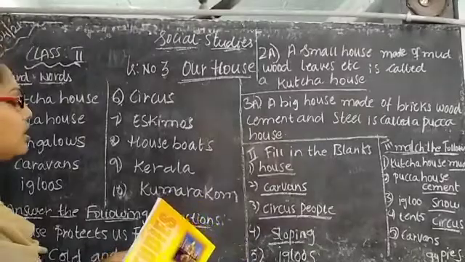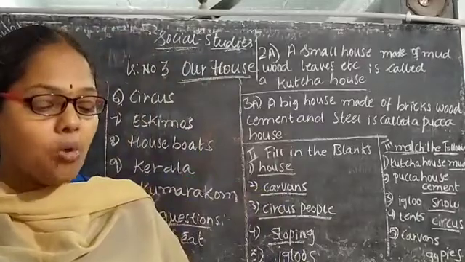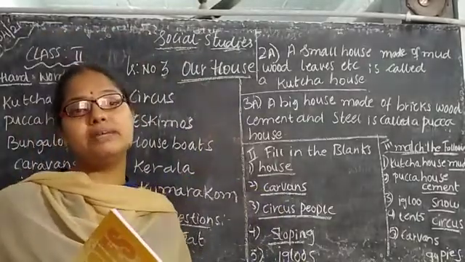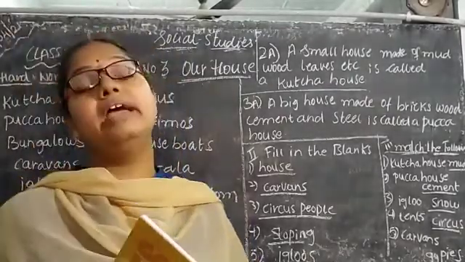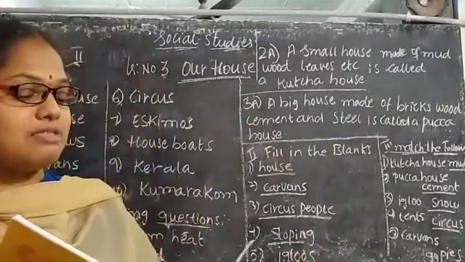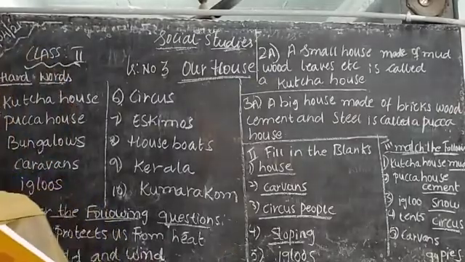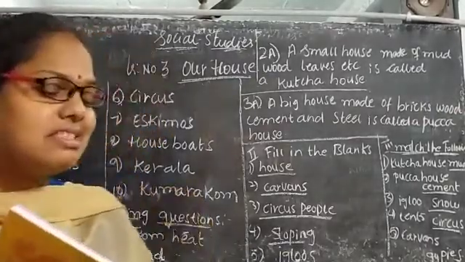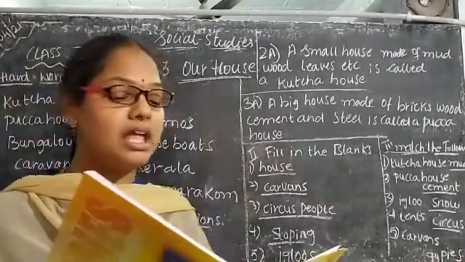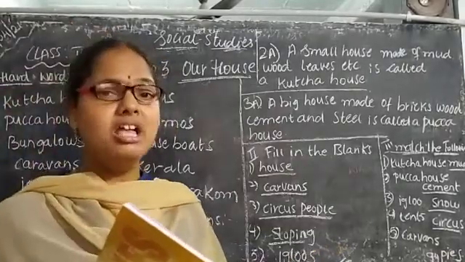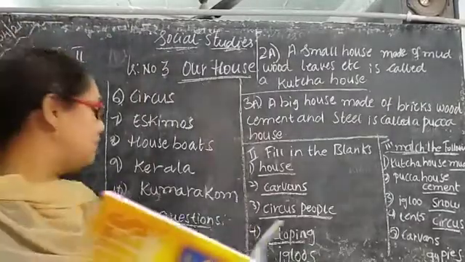First one: we need a dash to live in. What do we need? We need a house. Gypsies live in dash. Where do the gypsies live? The people who move from one place to another live in caravans. So gypsies live in caravans. Dash makes tents and lives in them. Which people make tents? The circus people. Houses in the hills have dash roofs. What type of roofs do they have in hilly areas? They have sloping roofs. Eskimos make igloos and live in them. What do they make? They make igloos.